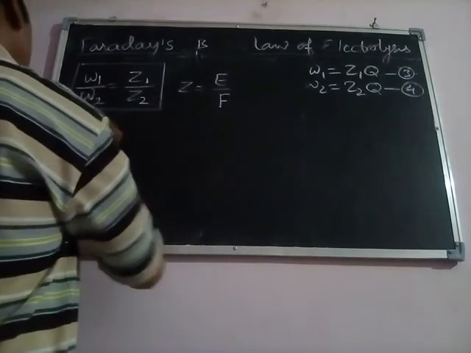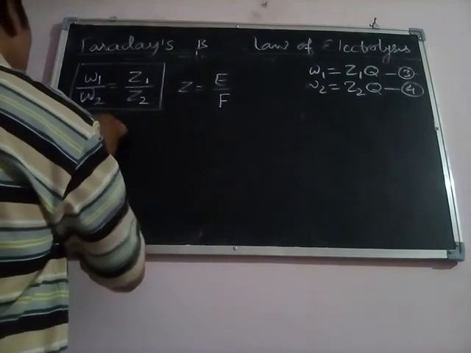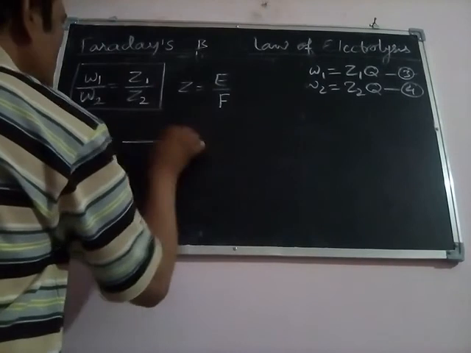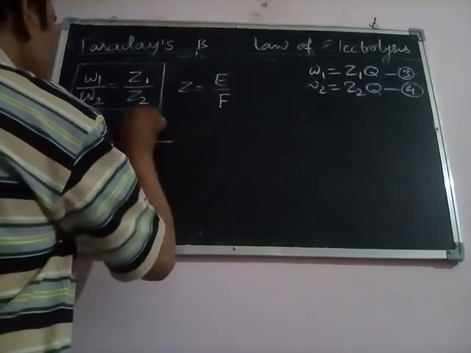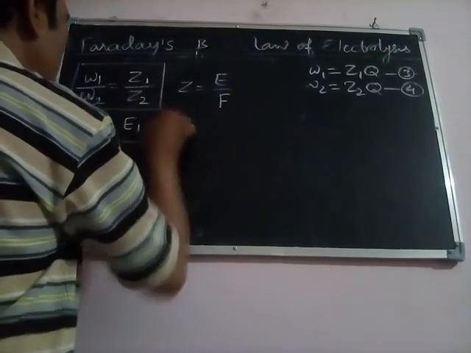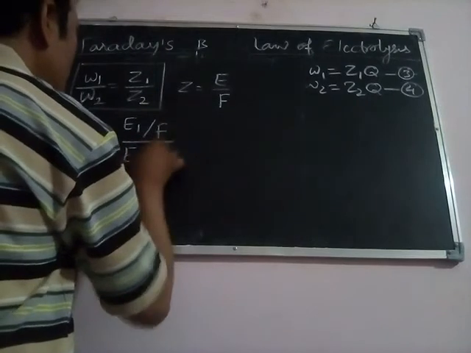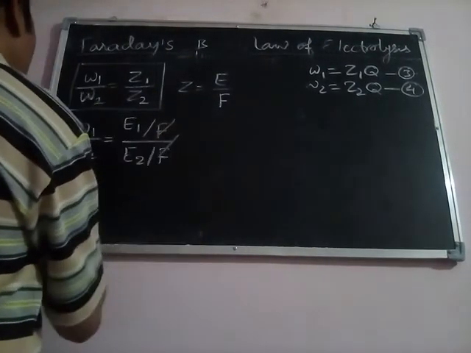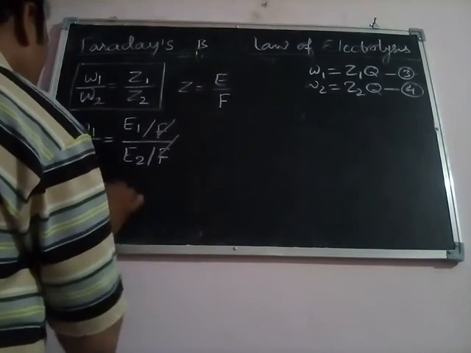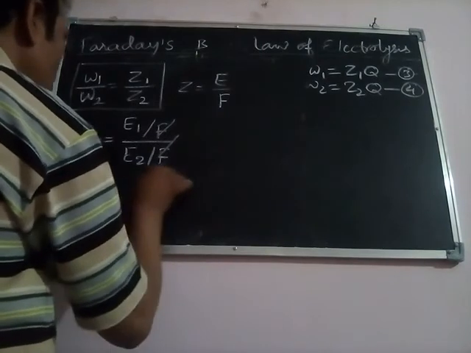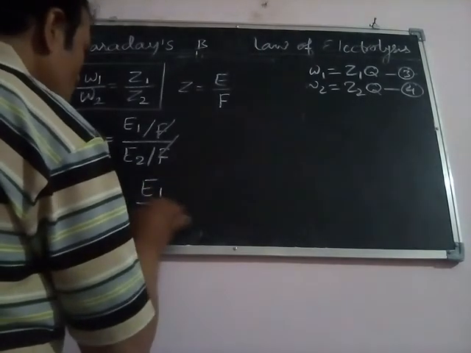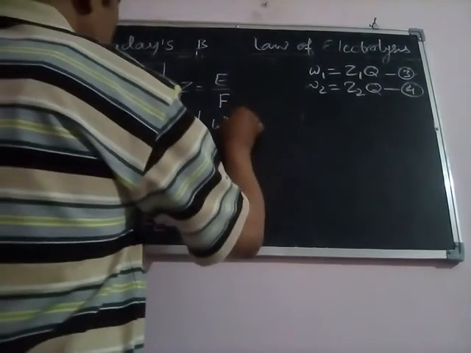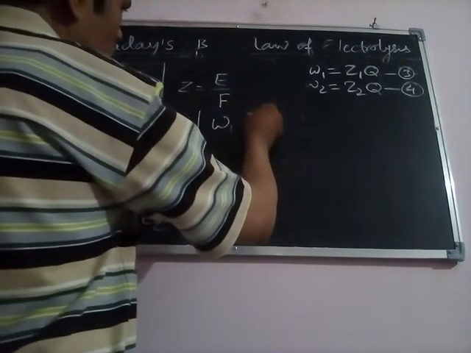So we will get W1 upon W2 will be equal to E1 oblique F and E2 oblique F upon F. Okay, so this F will cancel and we can write here that W1 upon W2 will be equal to E1 upon E2.